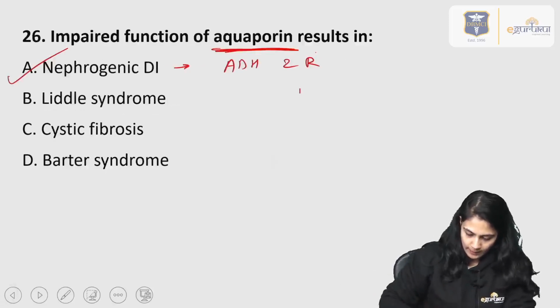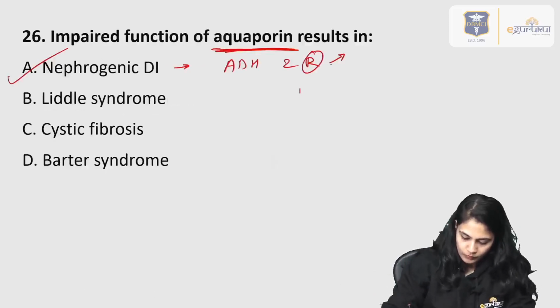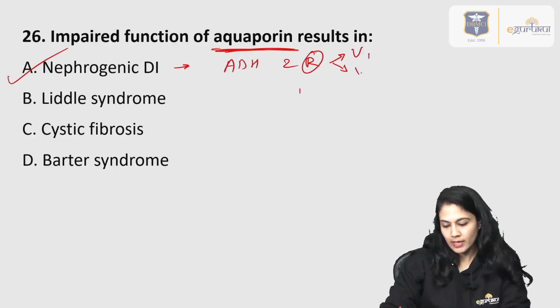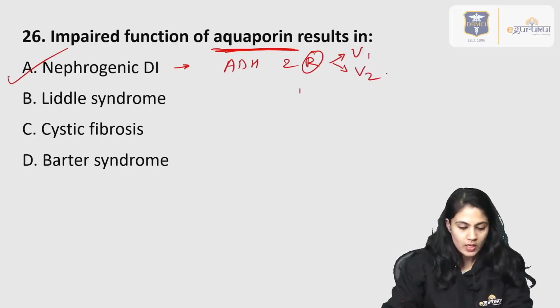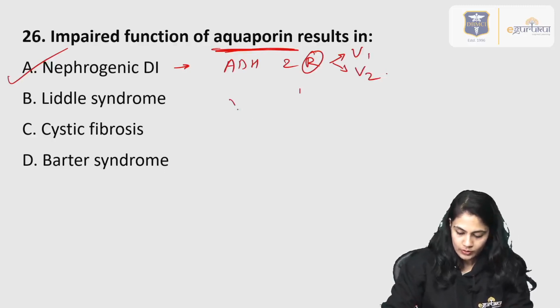One is the V1 receptor and the other is the V2 receptor. V1 is for GFR regulation. We are not talking about that right now.